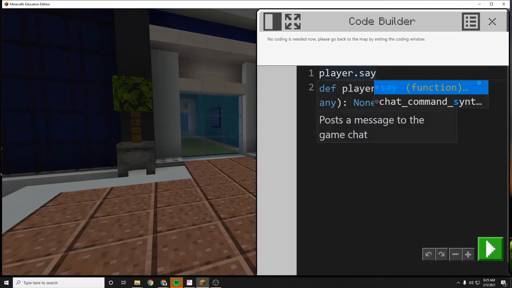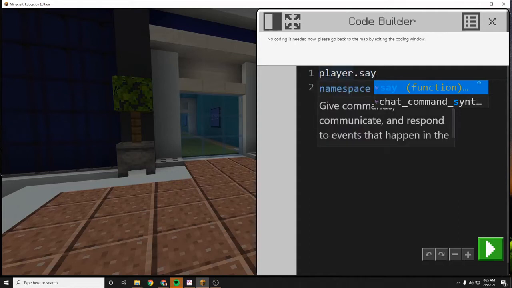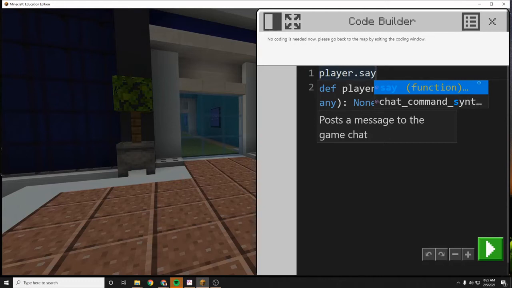Now, this dot right here, this is called the dot operator. And really what that means is that I have the player and the player has an ability called say. So this dot right here means that the say ability belongs to the player. Anytime I see that dot, it's determining that something belongs to something else.